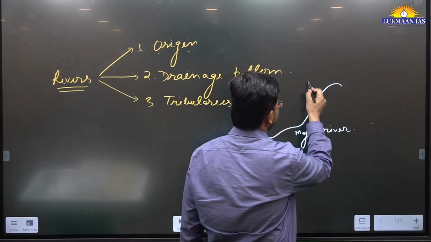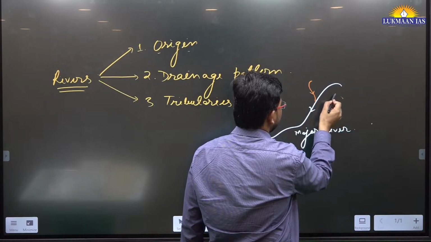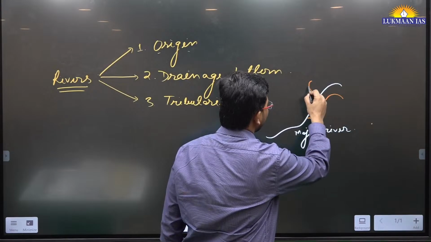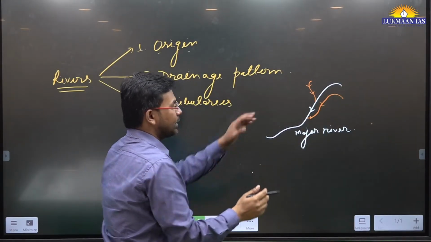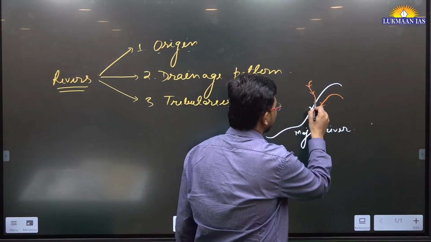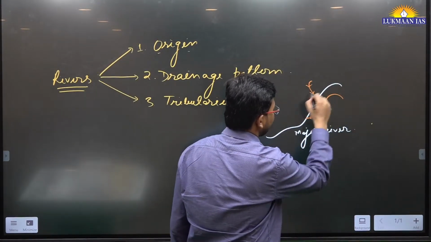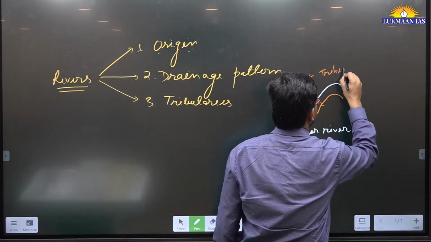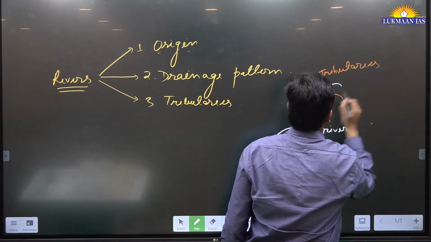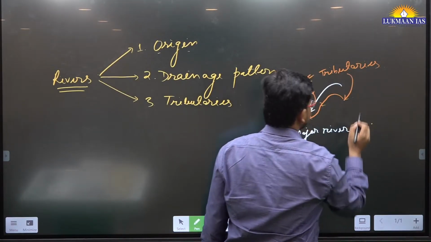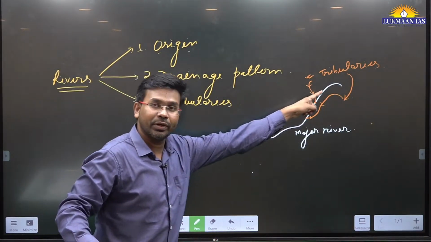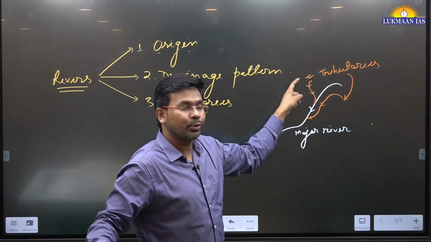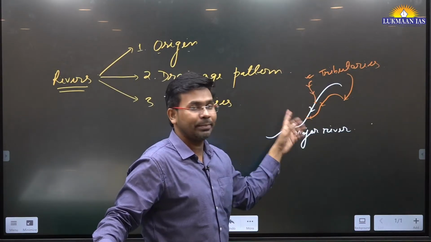There can be other small rivers that are originating somewhere else than the major river, but their water is getting connected with the major river. It is adding its water to the major river at some point. So these rivers are known as tributaries. The major river is flowing through a long distance, carrying more water. The minor rivers or tributaries are those rivers that contribute water to the major river.